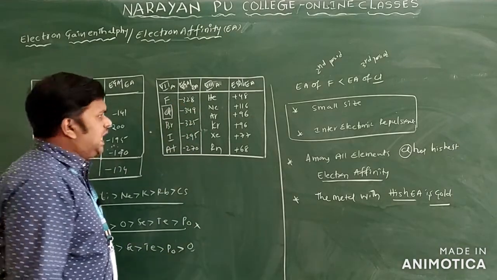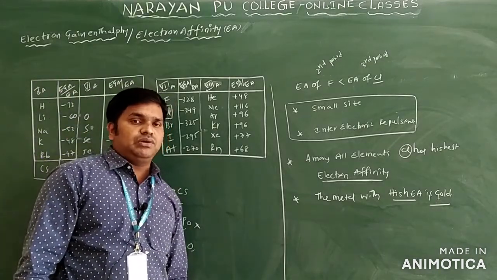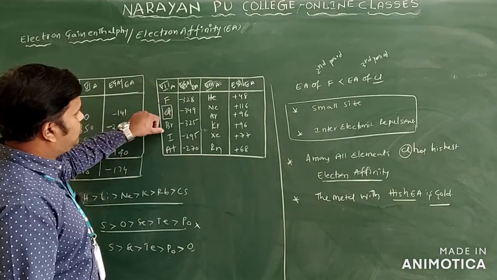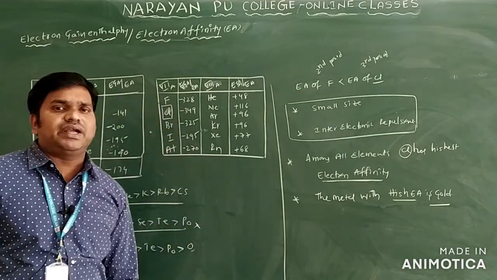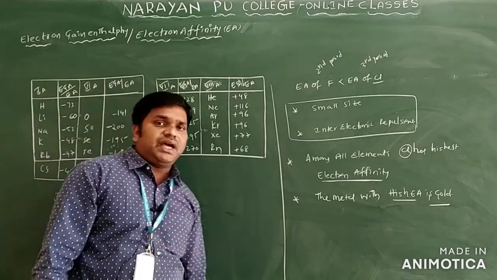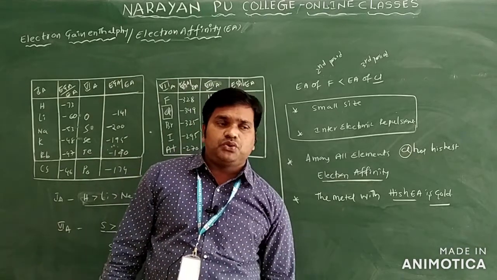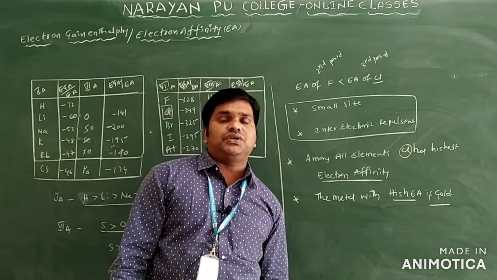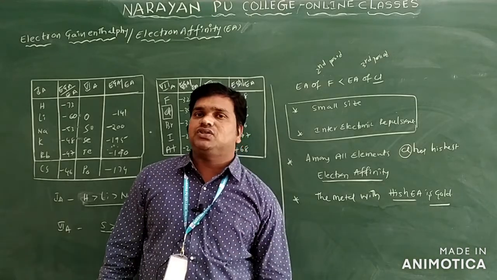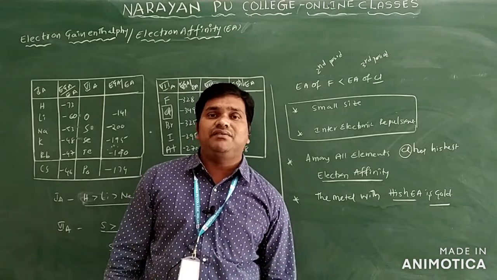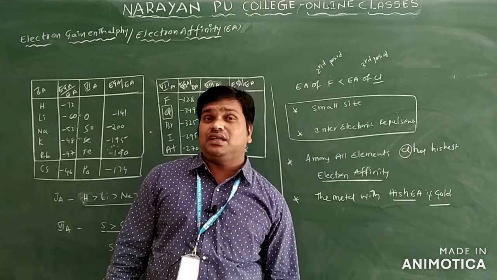You already know halogens have the highest electron gain enthalpy values in the periodic table. Those are fluorine, chlorine, bromine, iodine, and astatine only. Among these, chlorine has the highest electron gain enthalpy value. The reason I already told you: they are very close to the nearest noble gas configuration, so they can easily attain it. That's the reason they have the highest, that is, most negative, electron gain enthalpy values only.